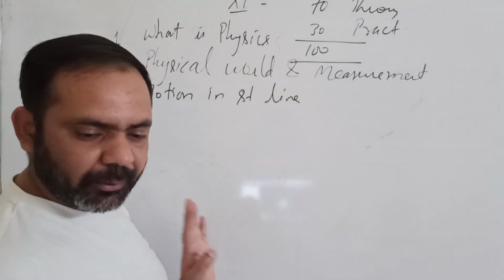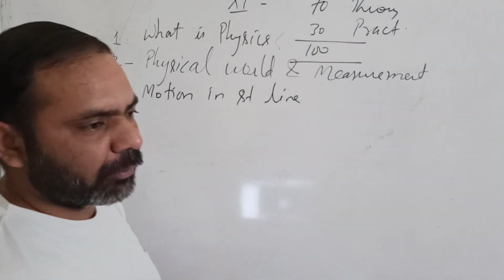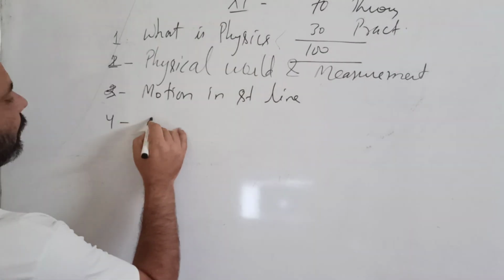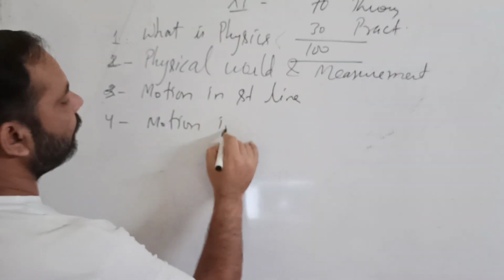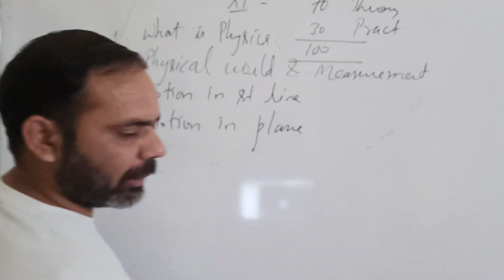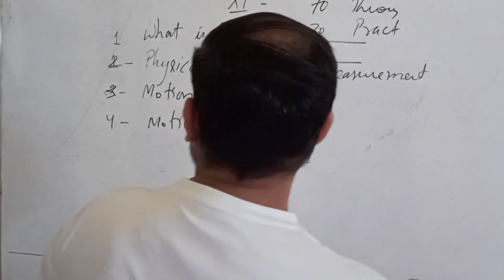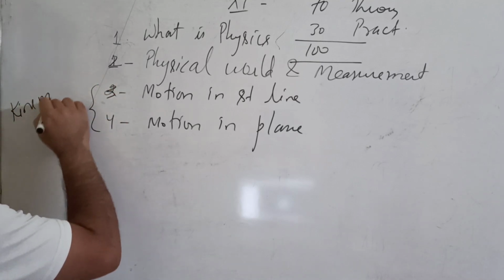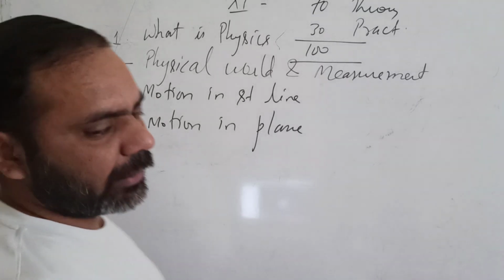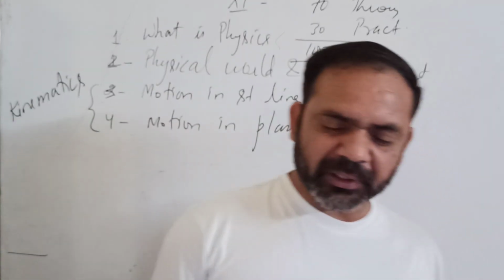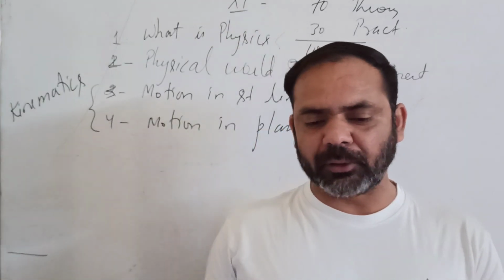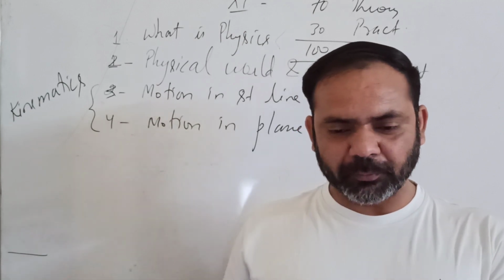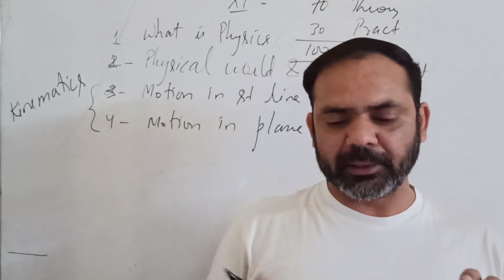Then chapter number 2, which I told you just now. Chapter number 3 is where we start motion, motion in a straight line. And then chapter number 4, motion in a plane. These two chapters are collectively called kinematics. Kinematics means a study of motion without studying the reason of motion, and the reason of motion is force. So without studying the reason of motion, we discuss only the properties of motion.